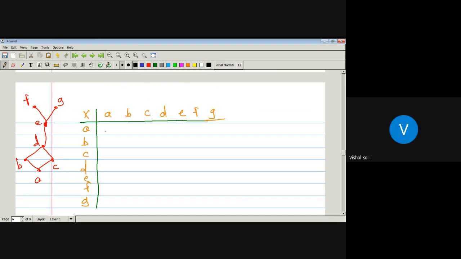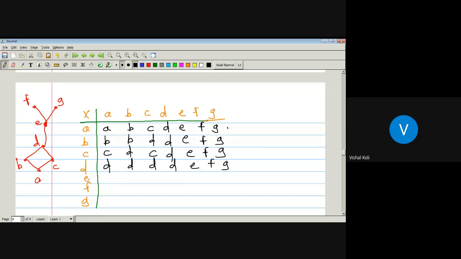A join B, A join C, A join D, A join E, A join F, A join G. B join A, B join C, B join F, B join E. C join A, C join C, C join E, F, G. D join A, D join C. E join A, E join B, E join C, E join D, E join E, E join F, E join G.